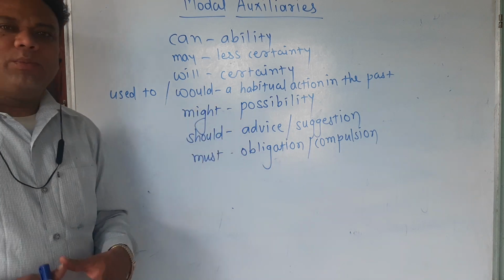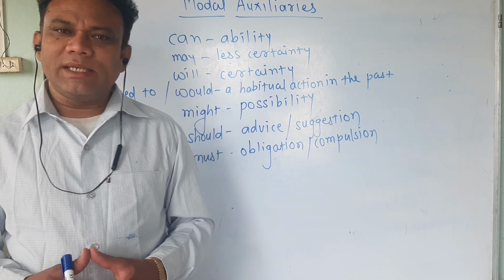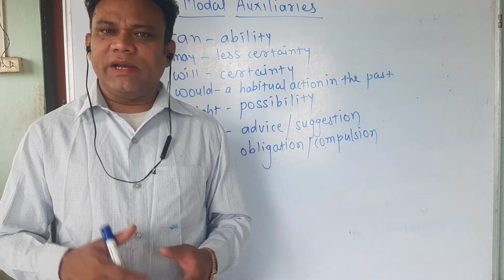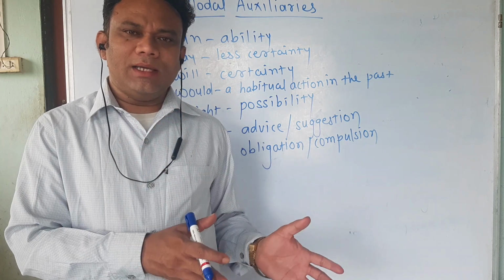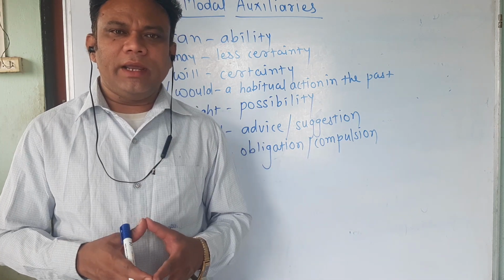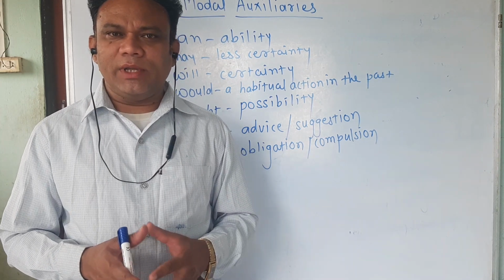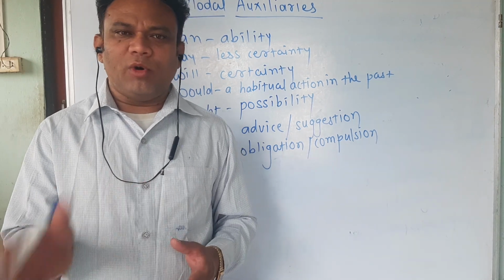Now on this topic, how are the questions asked in the examination? They give a particular sentence in which a modal auxiliary is used, and they tell us to separate the modal auxiliary and show its function. For example, you must perform your duties properly.